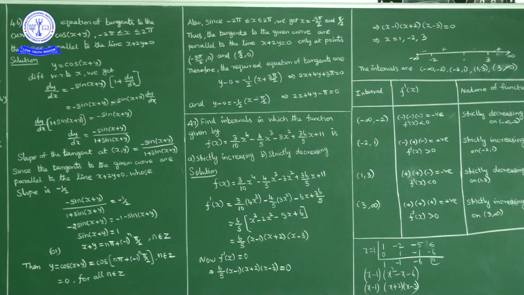Okay, we have two tangent equations. One is 2x plus 4y plus 3 pi equal to 0. Another equation of tangent is 2x plus 4y minus pi equal to 0. Okay, this is the question. Okay, next. I'll repeat once again.